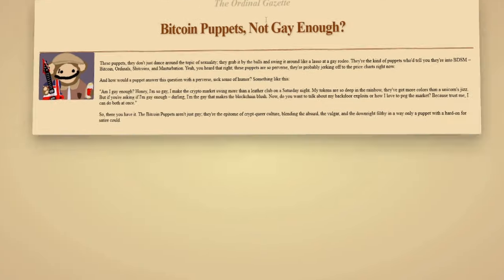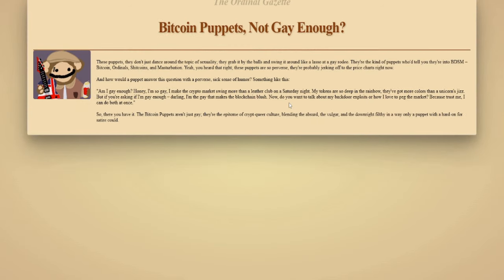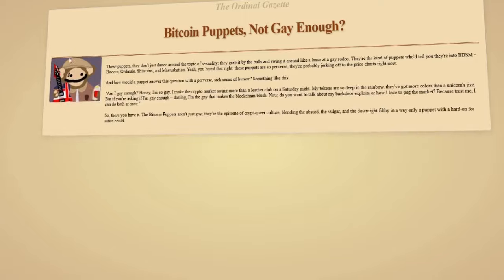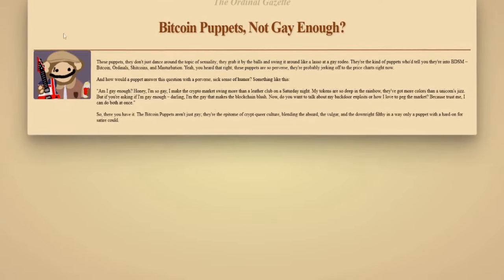That's a good one. Bitcoin puppets not gay enough. Are they not gay enough? Really? I'm pretty sure they're pretty gay. But this, besides looking really cool and actually looking like a newspaper, so it will move in your hand, or it will move online, is really nice. I quite like this.